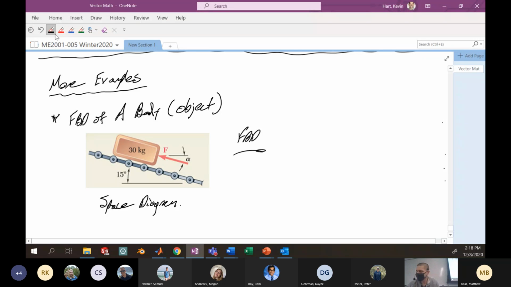And I'm going to isolate this crate. All right, so I'm isolating more or less this package, and I'm going to draw this whole package as the free body diagram. To do that, I've got to cut away the rollers that are on the bottom of this particular object, right? I've also got to keep in mind that there might be this external force that someone is putting on it to push it up these rollers. All right, so I'm going to keep that in there as well. And so a free body diagram, a nice model of this, might look something like so.